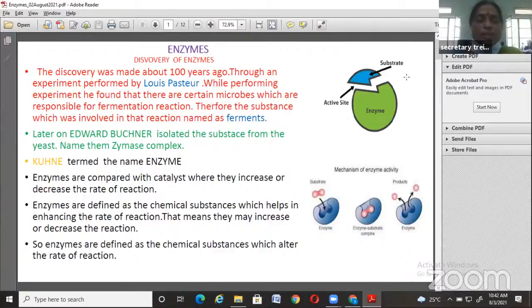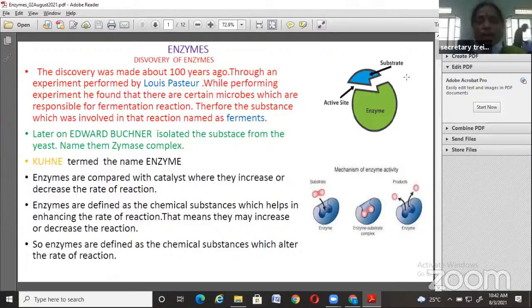This experiment was by Louis Pasteur, a noted scientist in the biological field. By performing these experiments, he found some new things.